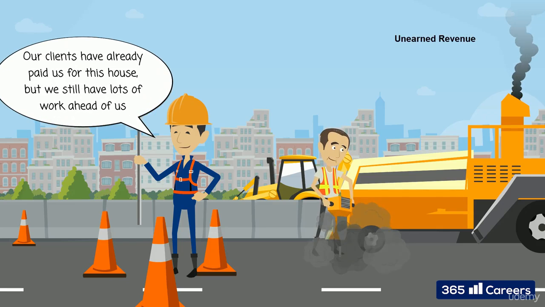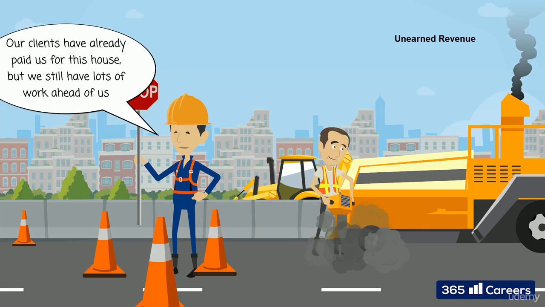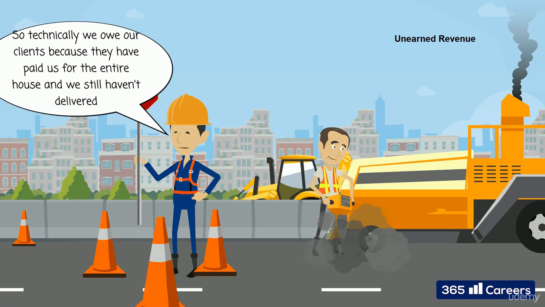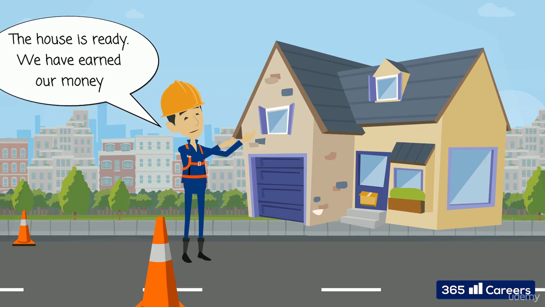Unearned revenue will be registered in situations when we receive payment for products or goods that have not been delivered to the client. For example, a construction company will register unearned revenue when it receives an advance payment for a house that has not been built and delivered to the client. The money is in the firm's bank account, but it has not carried out the required service. Therefore, the company technically owes the money to the client, which is why unearned revenue is a liability. Later, when the house is ready and is delivered to the client, the company will erase the liability from its balance sheet and record the amount as revenue.